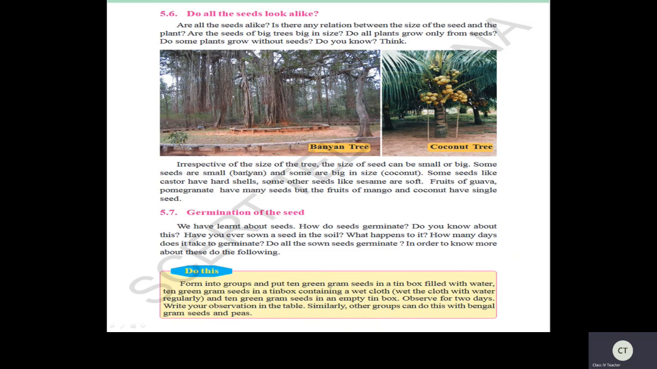Now see here, irrespective of the size of the tree, the size of the seed can be small or big. So that doesn't depend on the size of a tree. Okay. Now some seeds are small like banyan and some are big in size like coconut. Now see here,